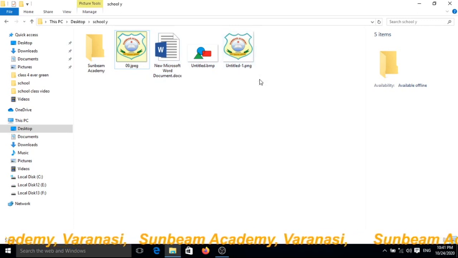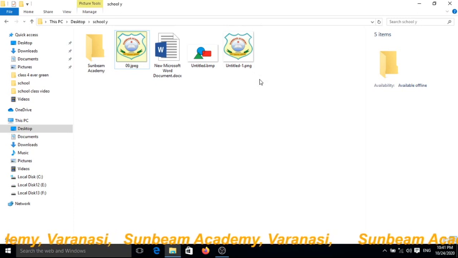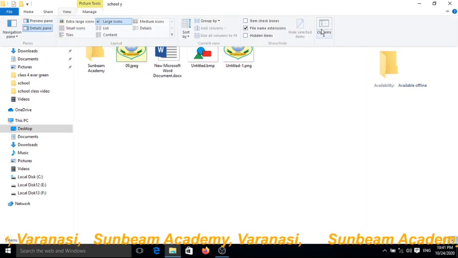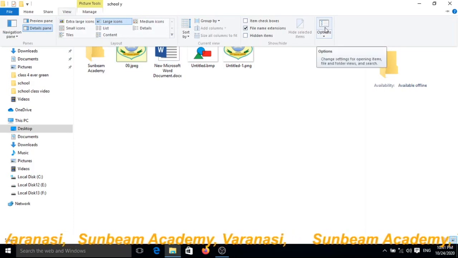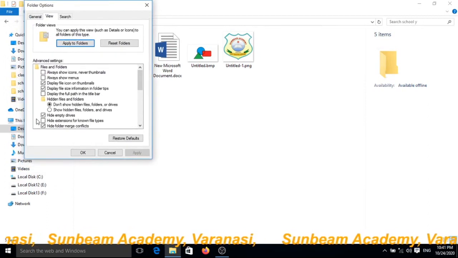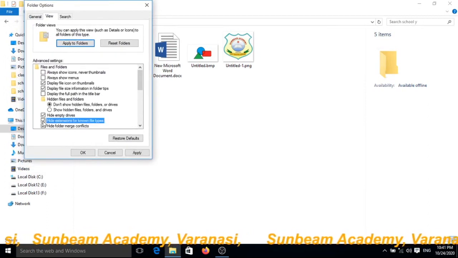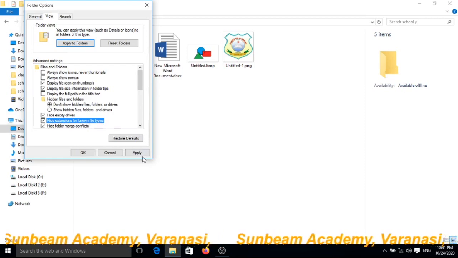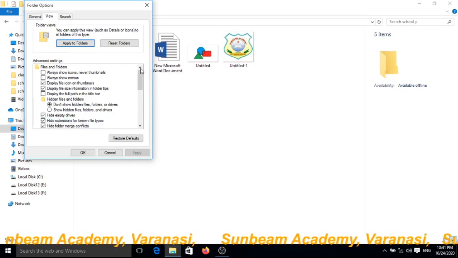How can you hide and how can you show? Click on View, double click on Options and choose the View tab, and here is a check box, hide extensions for known file types, and click on apply. Very simple.